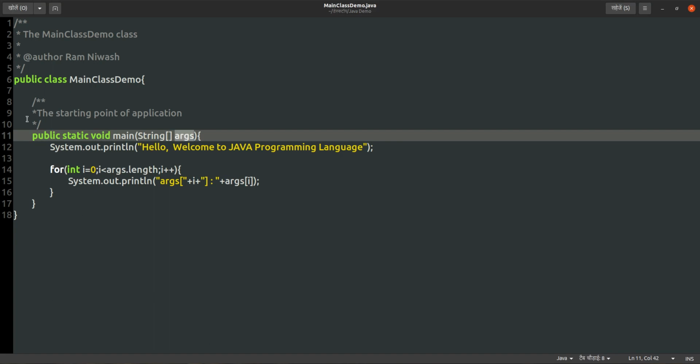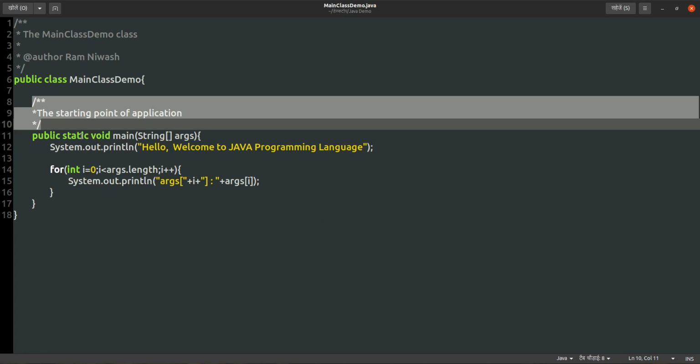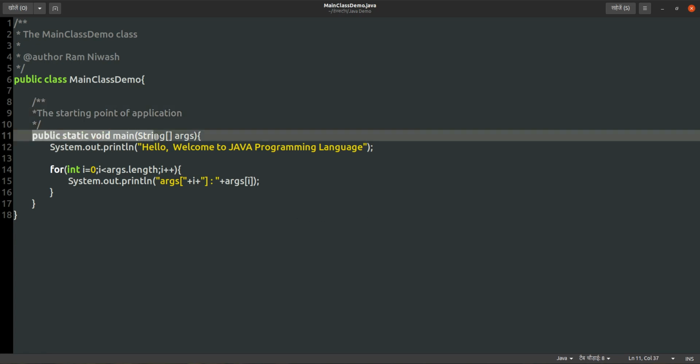So this is the use of this public static void main method, and this is the starting point of application. You should not change anything. You cannot give default, or private or protected, any access modifier. You cannot change this static to instance, or change this void return type to something else. That will give a problem. So you should use this signature only, then only your application will start, because this is the starting point of application.